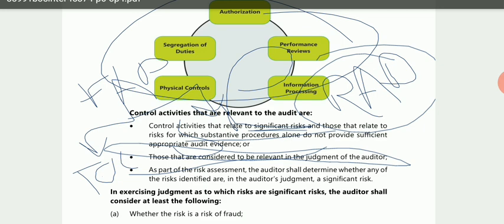In exercising the judgment as to which risks are significant risks, the auditor shall consider at least the following. That means if he finds any of these points, he should check the appropriate controls over them. First, whether the risk is a risk of fraud. If the auditor finds that the risk is of a fraud, then the auditor should check the controls.